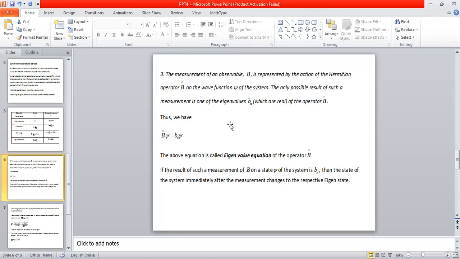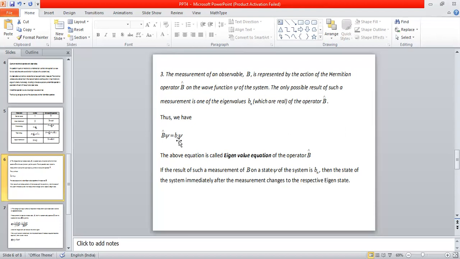So this is the third postulate, and we are going to end up with an equation. That equation is what we call the eigenvalue equation, and it is mathematically given in this fashion. Operator B acting on the wave function psi of the system gives the same wave function psi. Apart from that wave function, we also end up with some multiplication factor or factors.